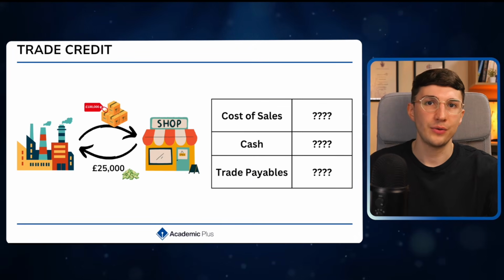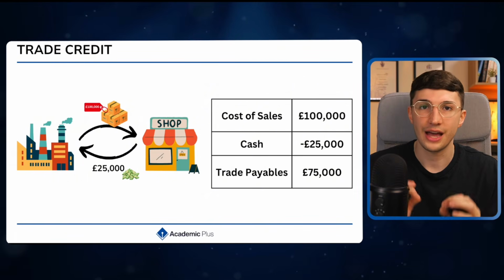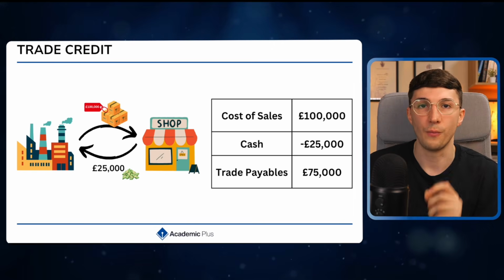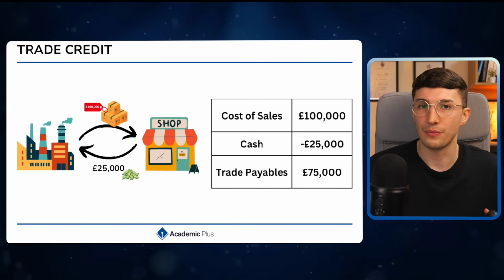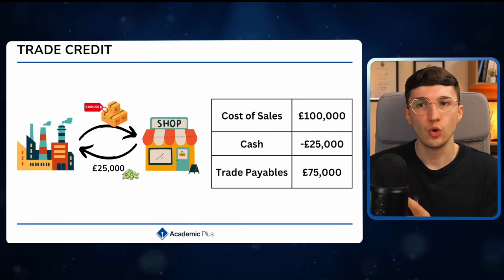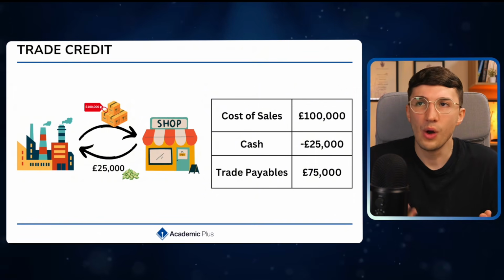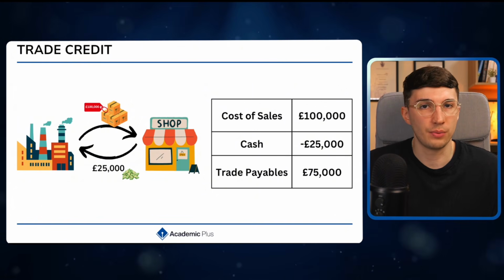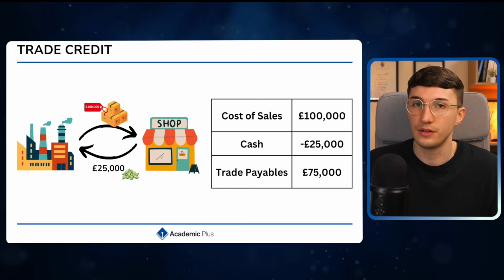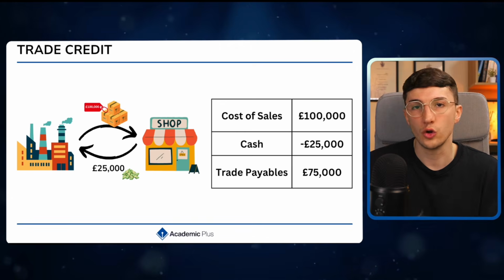So when looking at how this impacts us financially, our cost of sales will still say that we have spent £100,000, so we have to record the cost in full. But for cash, we only record the amount that's left my bank, which is only £25,000. And then we have this thing called trade payables, which you'll find typically on your balance sheet. All it says is, how much have we got left to pay off our suppliers from that order? We've only paid them £25,000, so we've got £75,000 left. It's the amount you owe to your suppliers for goods bought on credit.